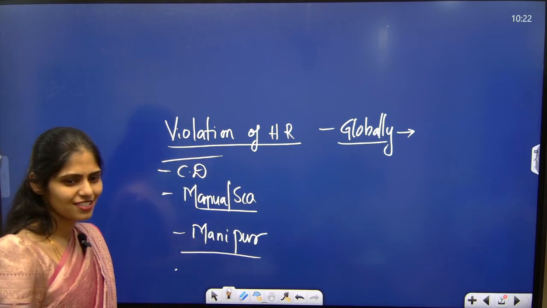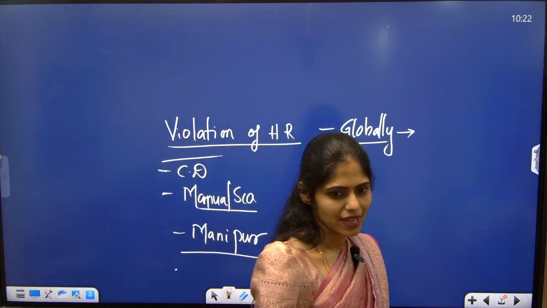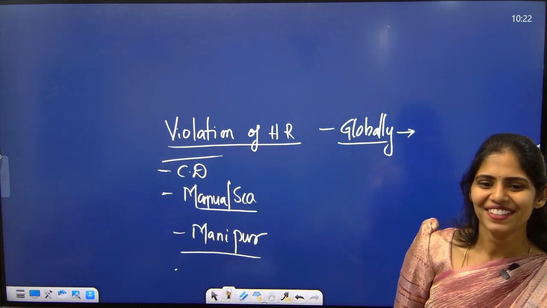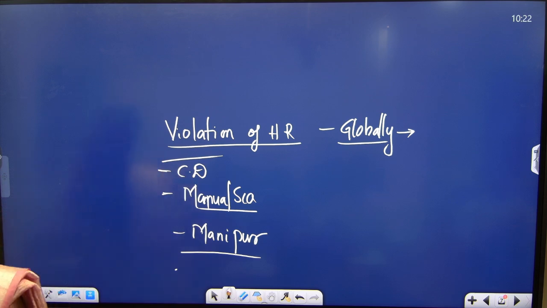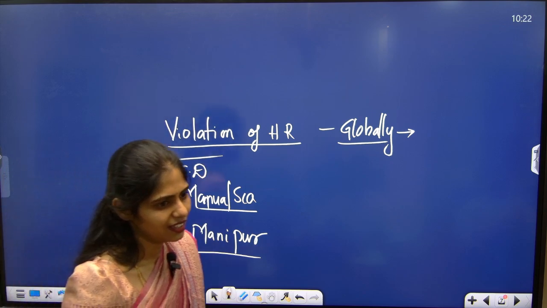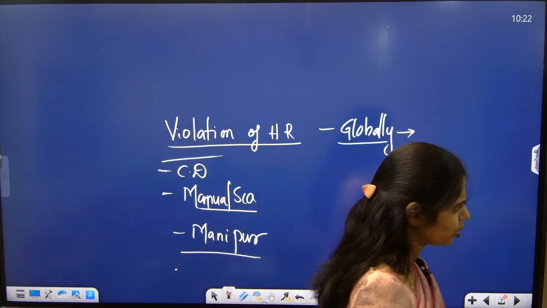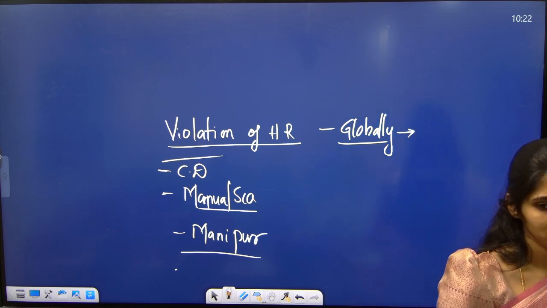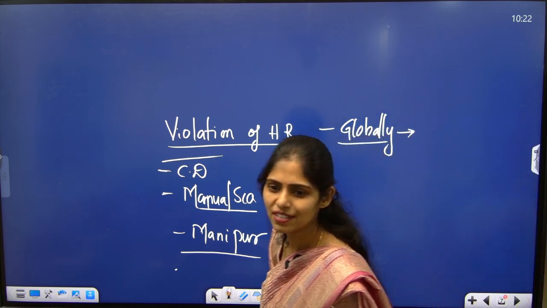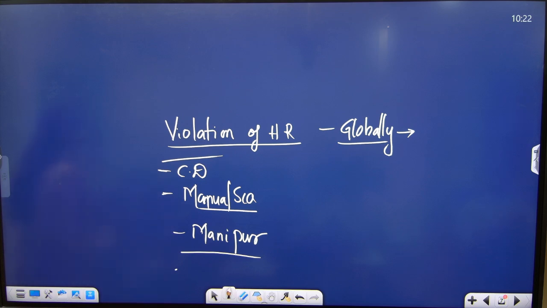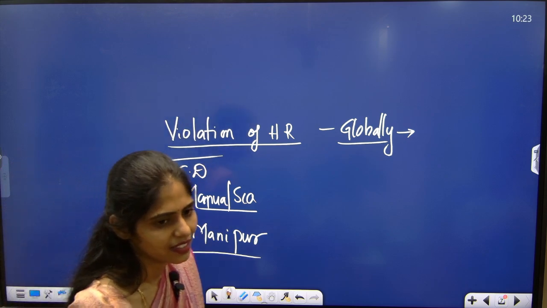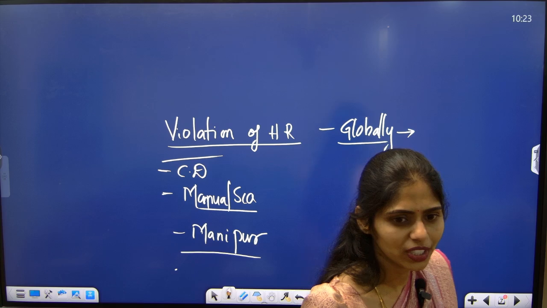What about NGOs? NGOs, can you tell me any example of an NGO? Governance is done. Tell me how they are protecting human rights. Child education. Kailash Satyarthi, he is also a Nobel Prize laureate. Next. She is from Pakistan. I am talking about India. Come on, think. You can do it, guys.